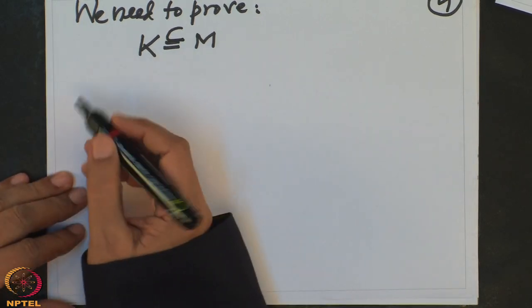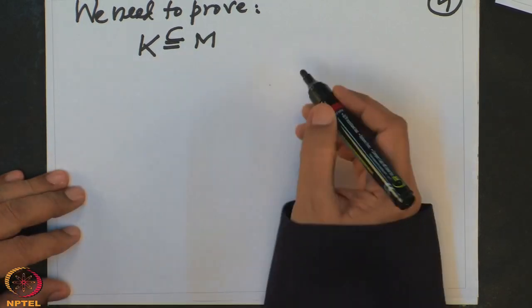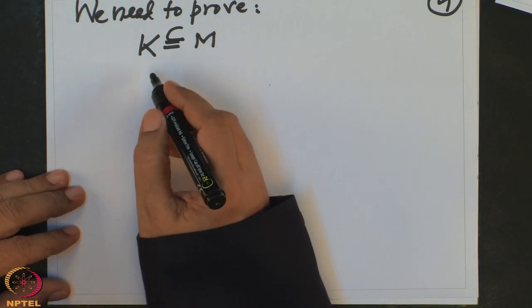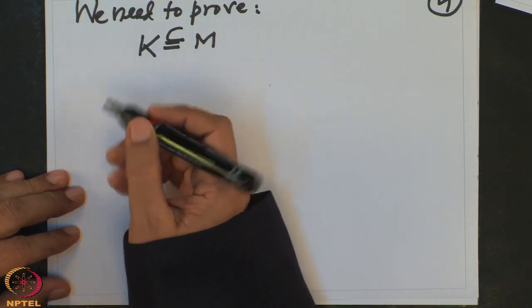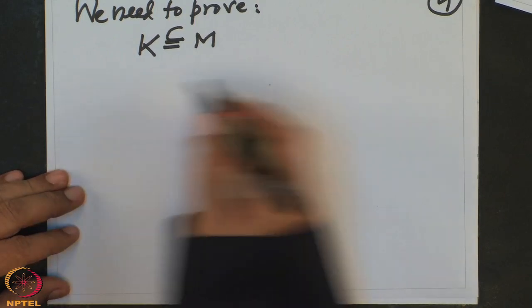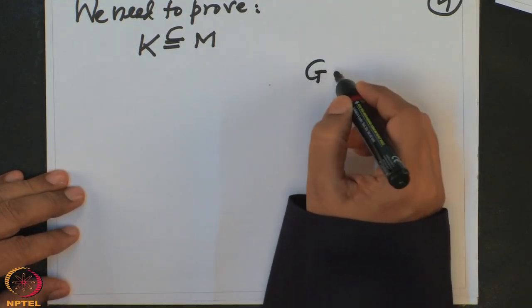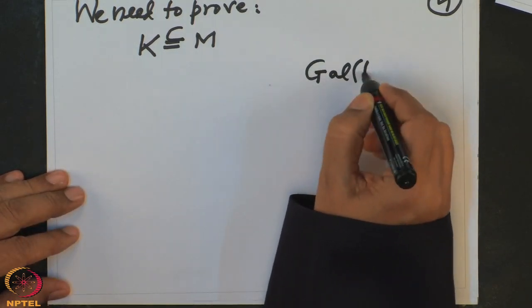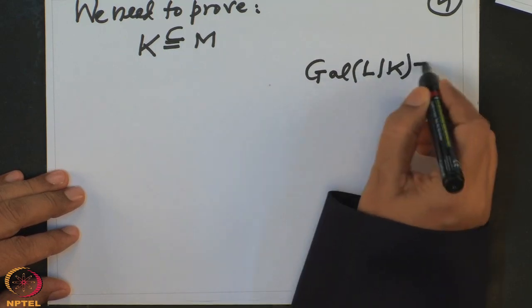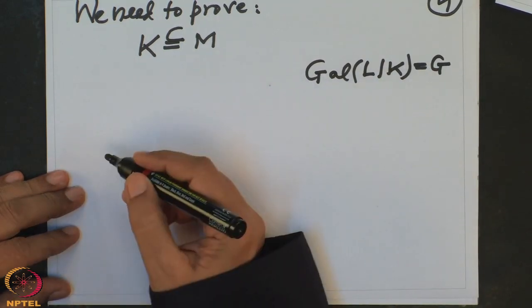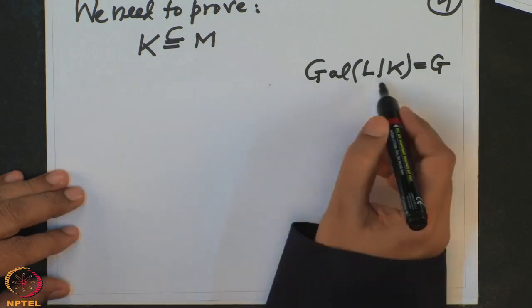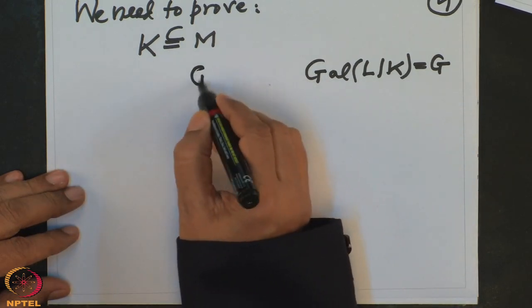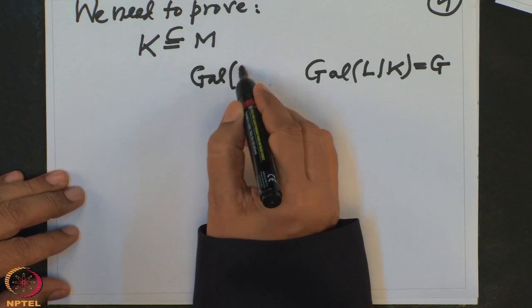So let us look at the Galois group G of L over K. What is the relation between this Galois group and the Galois group of L over M?